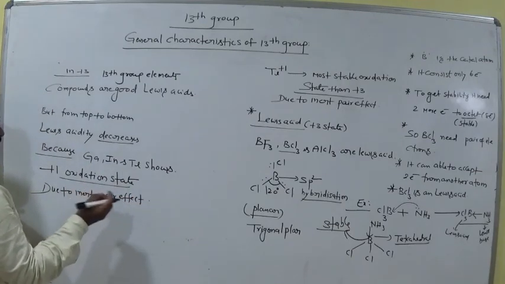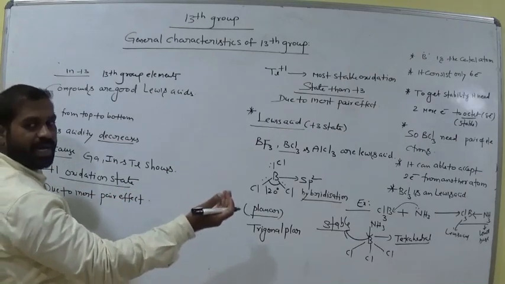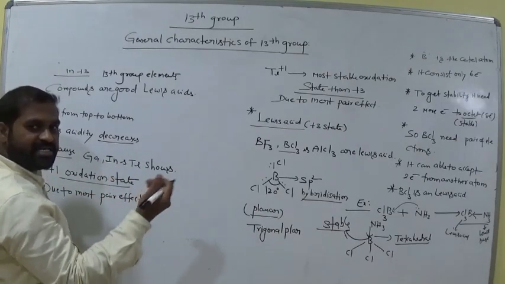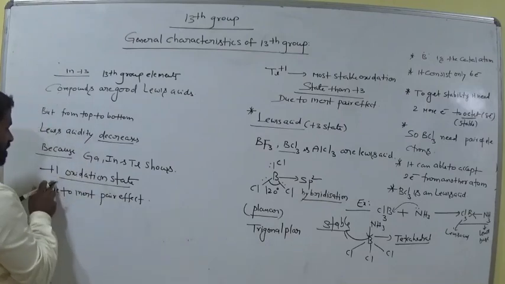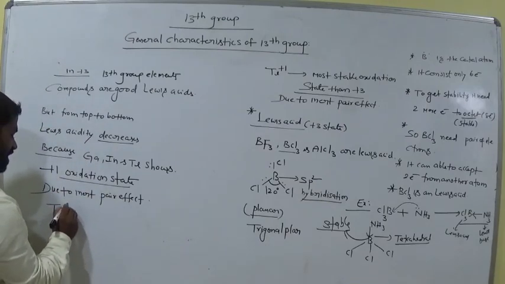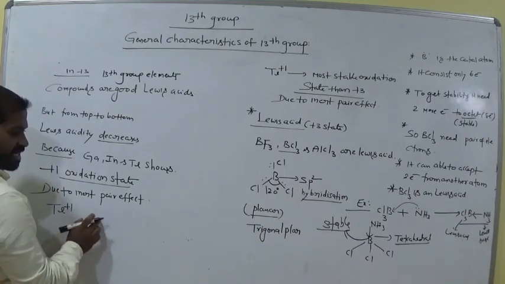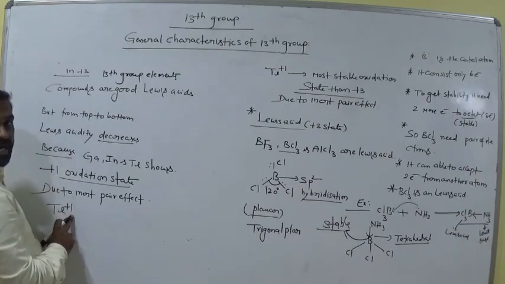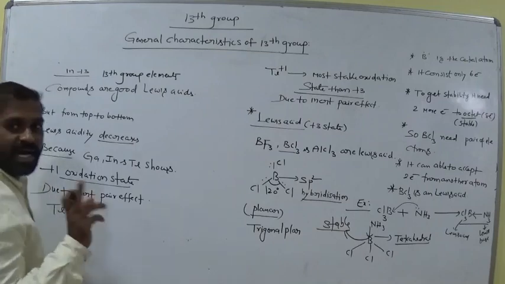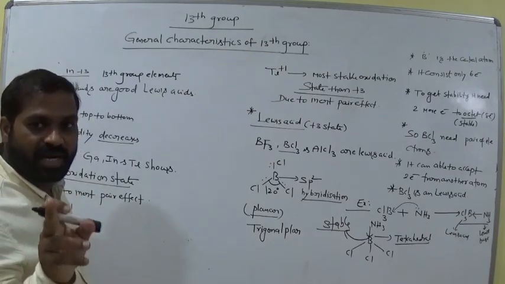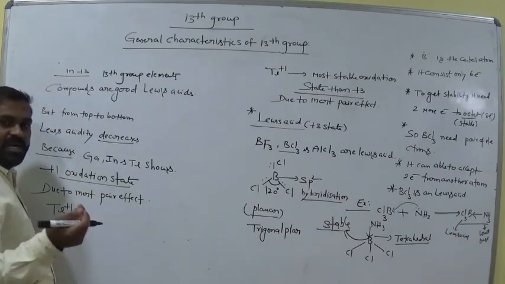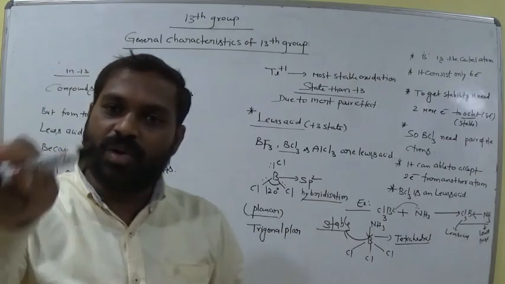If the compound can gain more electrons, 2 electrons, that is a good Lewis acid. But here thallium +1: how many electrons can it gain? 1 electron, because +1 means it has a 1 electron deficiency. So if it gains 2 electrons, that is a good Lewis acid.